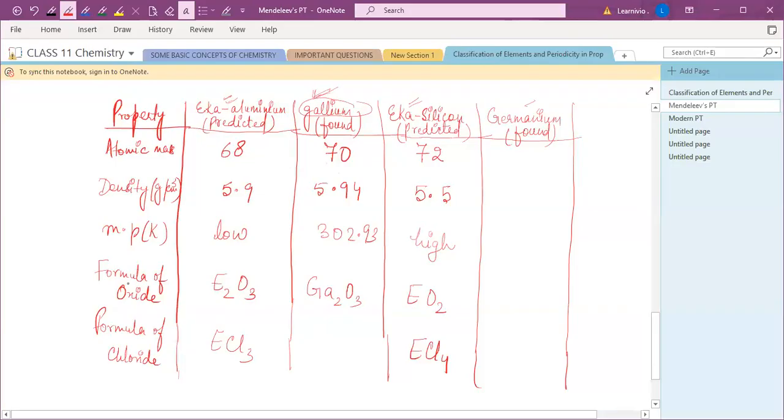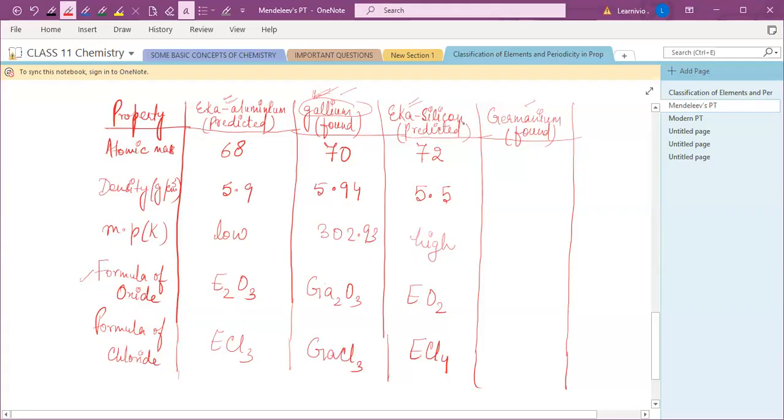It was correct. ये जो गैलियम का ऑक्साइड का फॉर्मूला, it was correct because he predicted E2O3, and when gallium was discovered, it came Ga2O3, right? The general formula was the same as he predicted. Now the formula for chloride, again it was GaCl3. It was also correct. Okay, GaCl3.